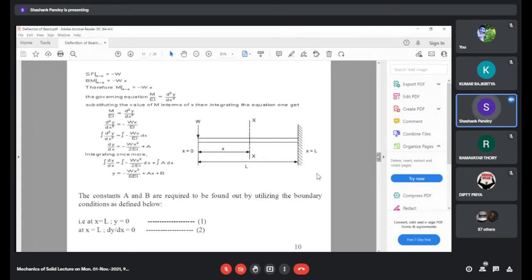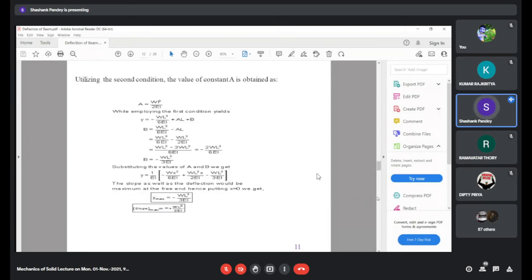And slope will also be a maximum at this point. So you can look at the equation of dy by dx here, that is slope. You know the value of A here, so you can substitute the value of A here, and it is maximum at x is equal to 0. If you substitute this value, the slope will turn out to be wl square upon 2 EI. This is the value of maximum slope and corresponding maximum deflection.